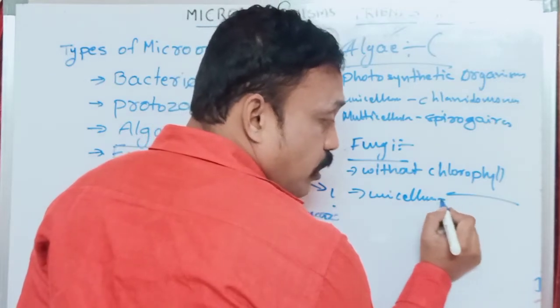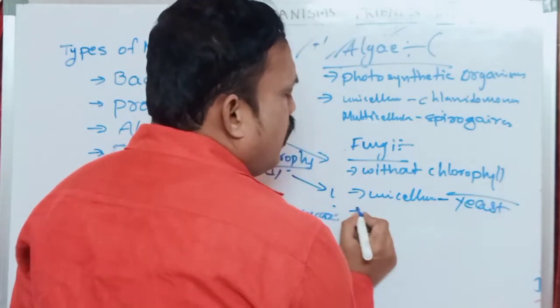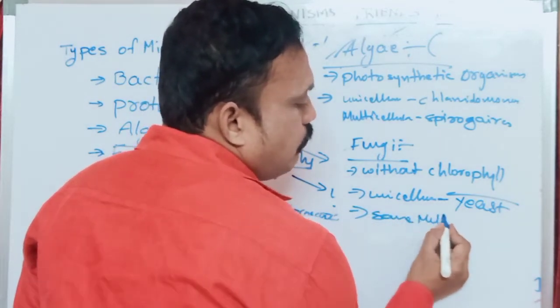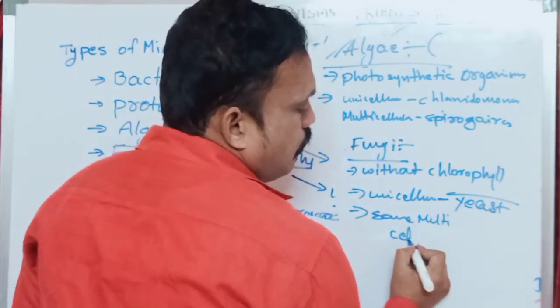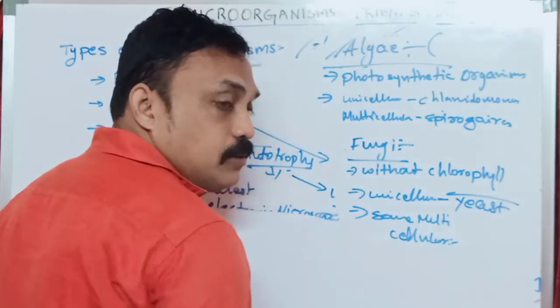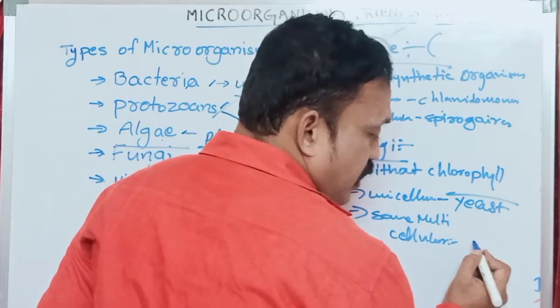A unicellular example is yeast cells. And some are multicellular. What are multicellular fungi? So many examples: bread mold, Rhizopus, Penicillium.